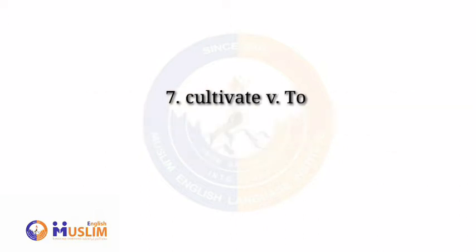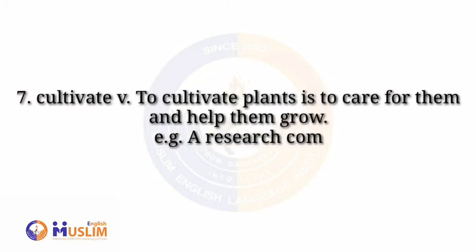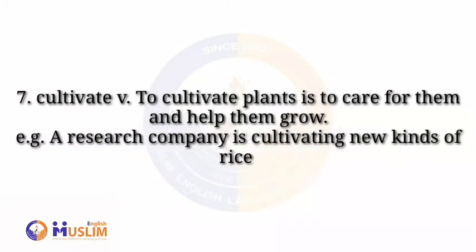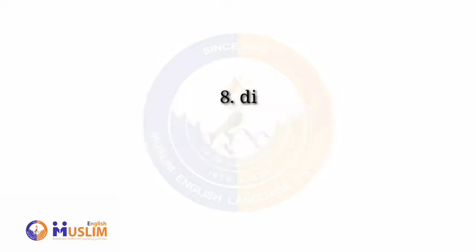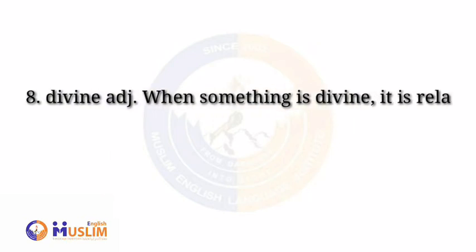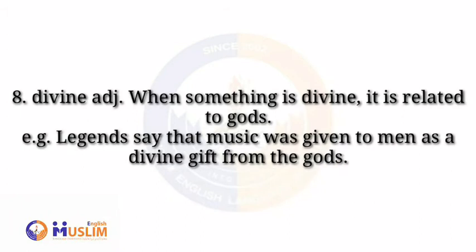Number 7. Cultivate. Verb. To cultivate plants is to care for them and help them grow. Example: A research company is cultivating new kinds of rice to aid poor countries. Number 8. Divine. Adjective. When something is divine, it's related to gods. Example: Legends say that music was given to men as a divine gift from the gods.